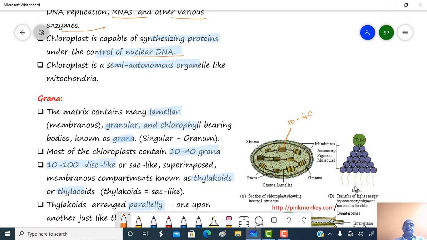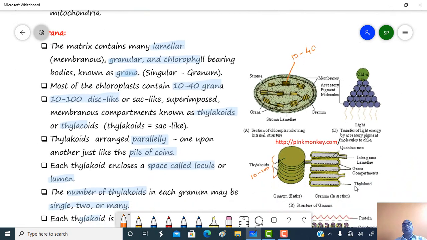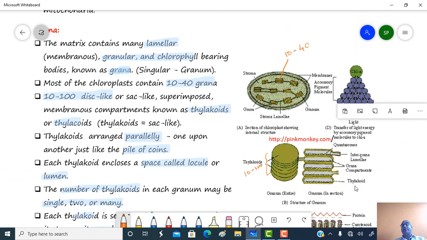Just see about the granum region, or region of a grana. So this matrix of the chloroplast contains lamellar or membranous, granular, chlorophyll bearing bodies, and these chlorophyll bearing bodies are called grana. Grana is a plural word and granum is a singular word.